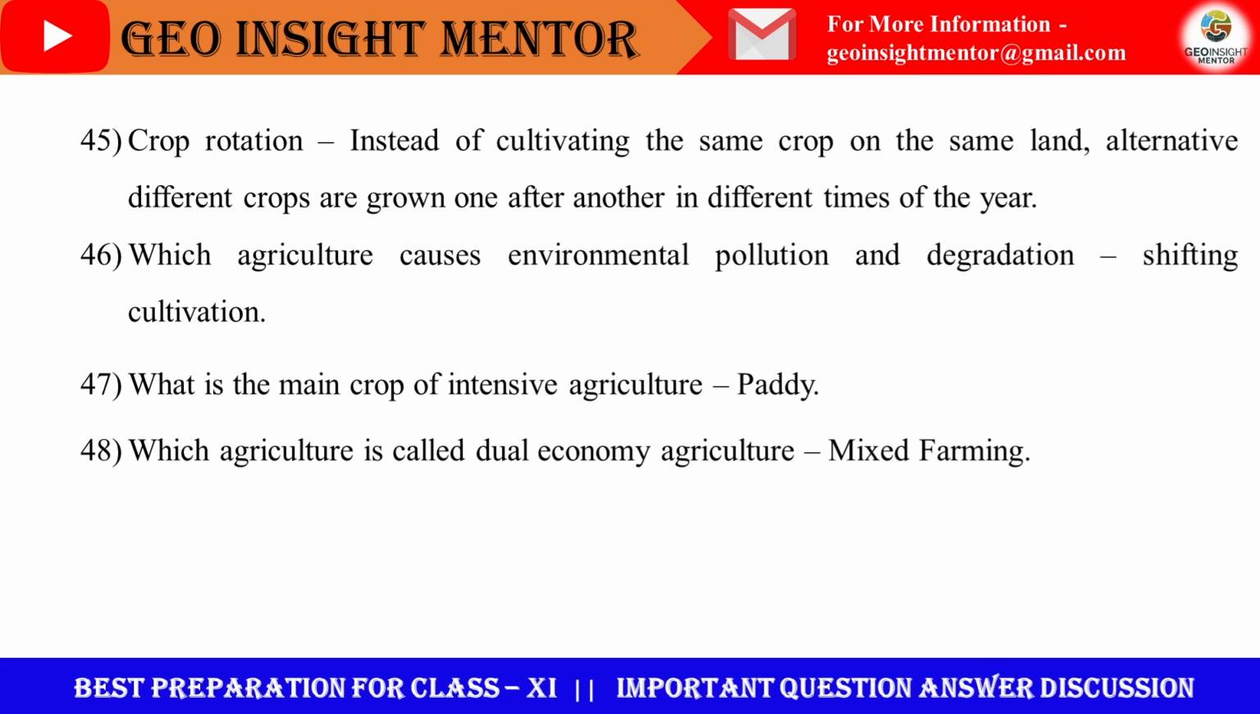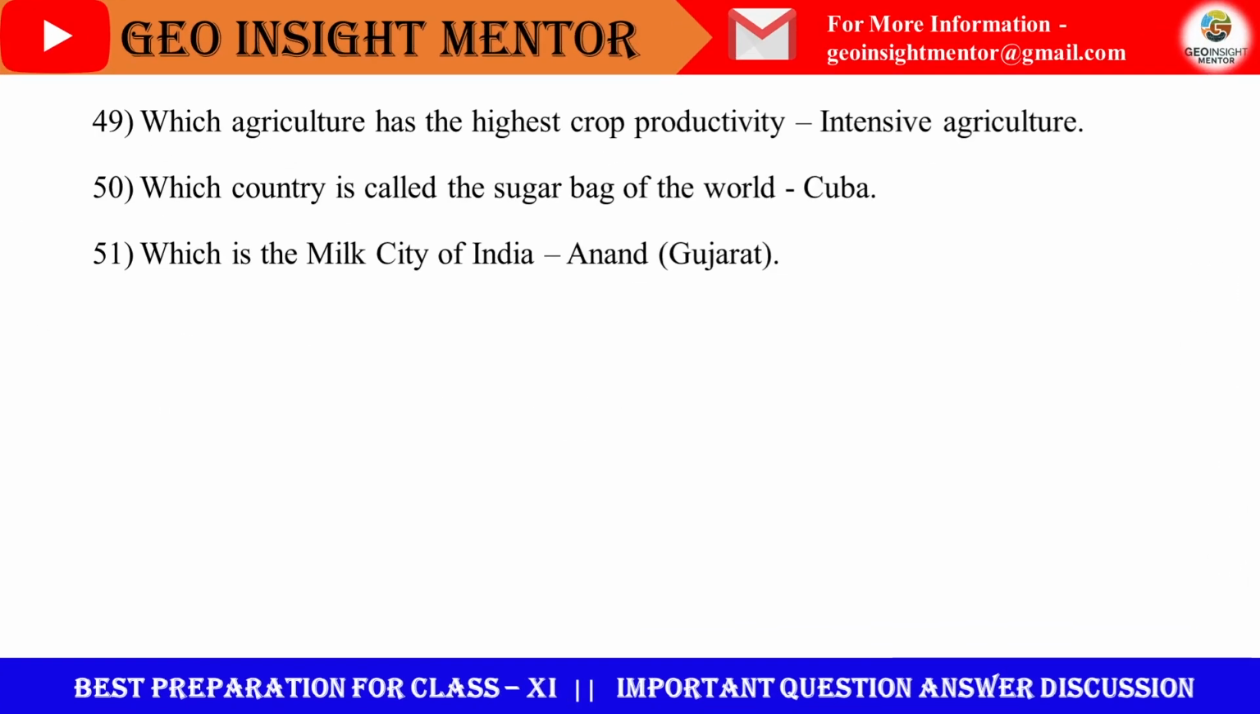Which agriculture is called dual economy agriculture? The answer is mixed farming. Mixed farming is called the dual economy agriculture. Next question. Which agriculture has the highest crop productivity? Intensive agriculture has the highest crop productivity. Which country is called the sugar bag of the world? The answer is Cuba.